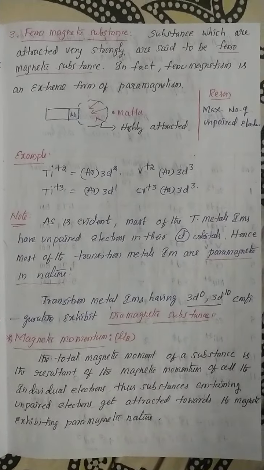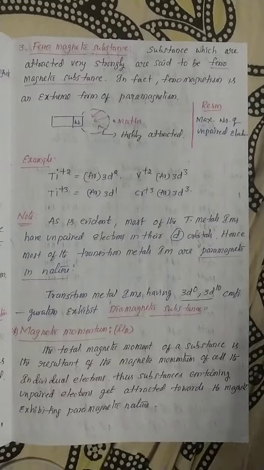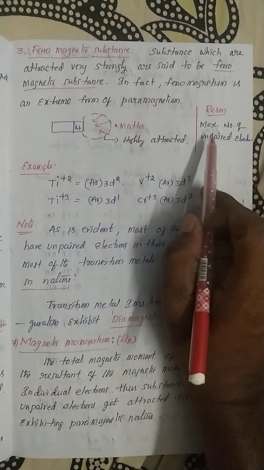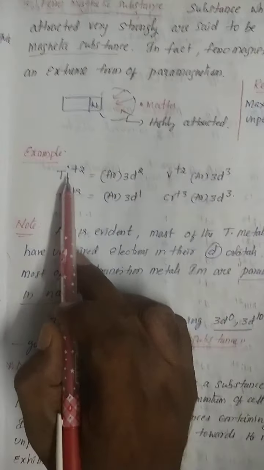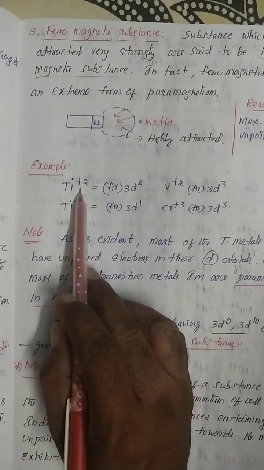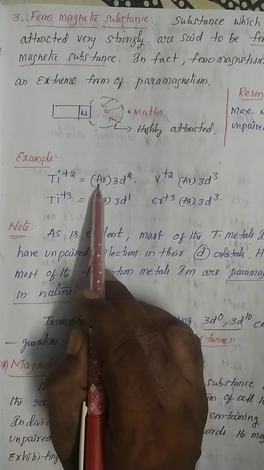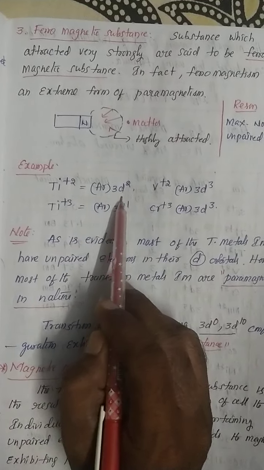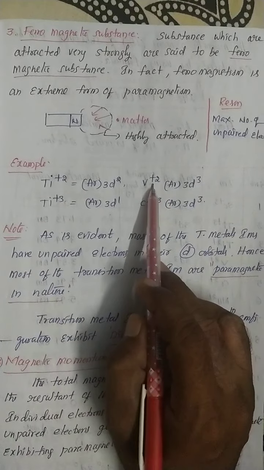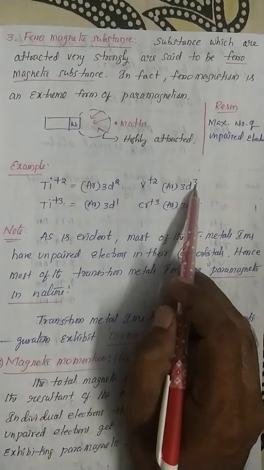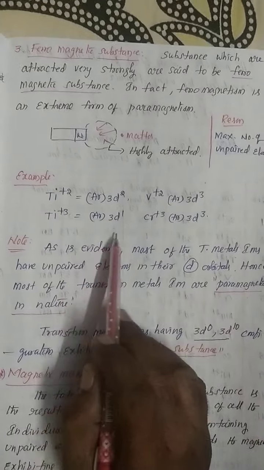Ferromagnetic substances. Ferromagnetic substance means highly attracted towards the magnetic field. What is the reason here? The maximum number of unpaired electrons. See here, my dear students, if titanium loses 2 electrons, the configuration is argon 3d2. So here 2 unpaired electrons are there, it shows the paramagnetic behavior. Vanadium plus 2, 3, it shows the paramagnetic behavior. So these are all the magnetic behavior.